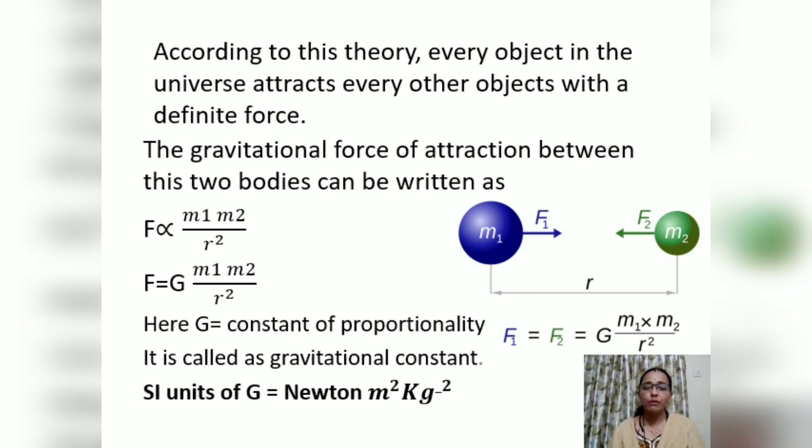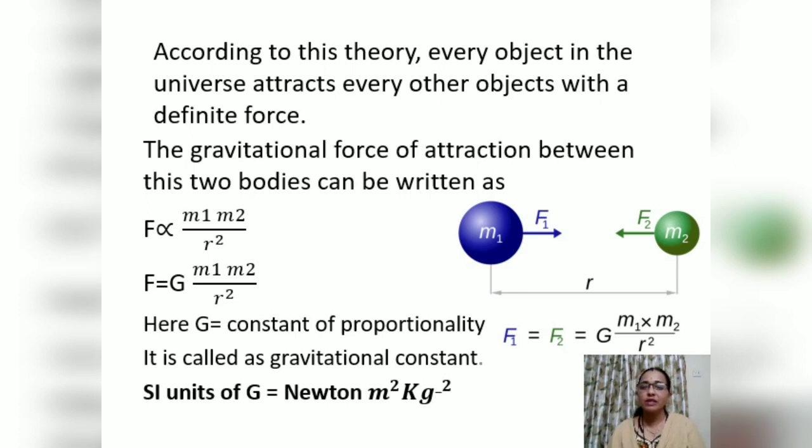According to Newton, every particle on this earth has gravitational force. The gravitational force exerted by M1 is F1 and the gravitational force exerted by M2 is F2. The distance between them is r.